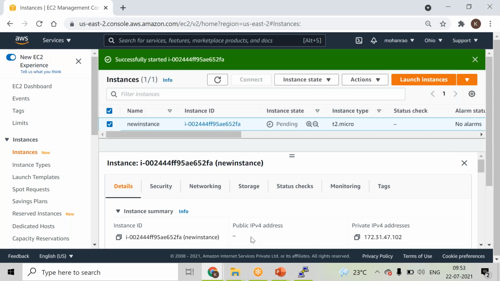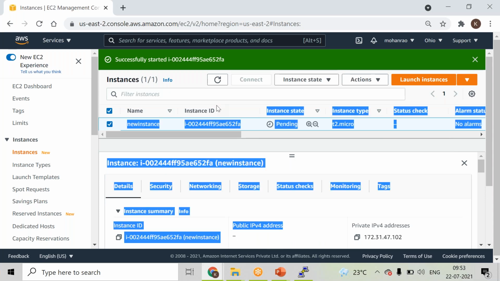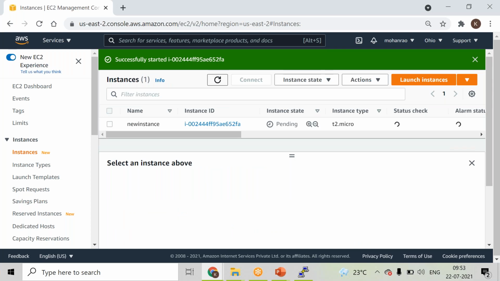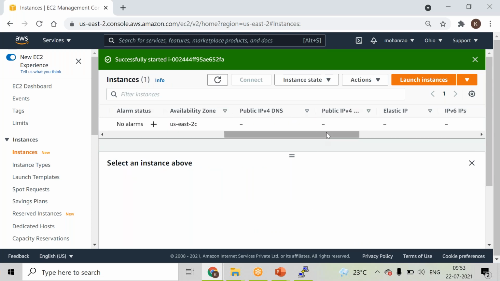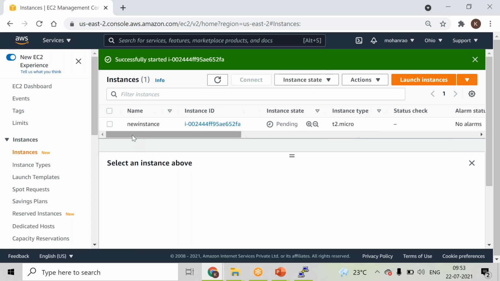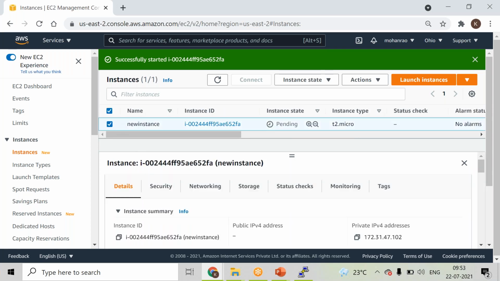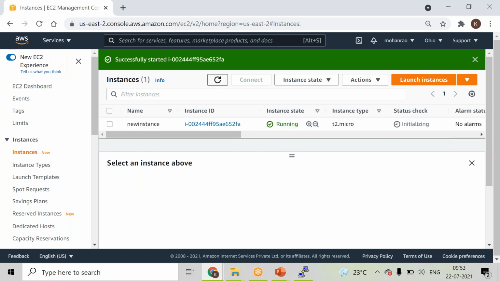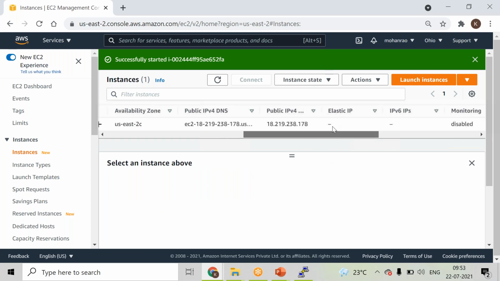So now I can see there is no public IP address allocated. Now when I start it again, another IP address should come to me, right? So a new IP address has to be allocated to my environment, which I can see from here and at the same time from the details section also, right? It is in pending state, which you can see here. Let's refresh and wait for it to come up, right? So now we can see.